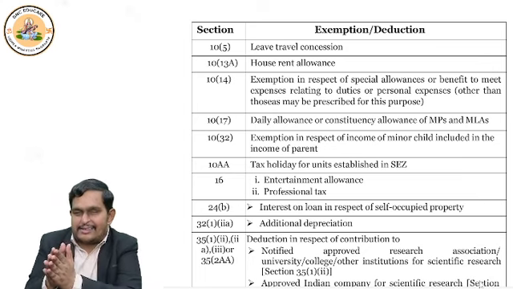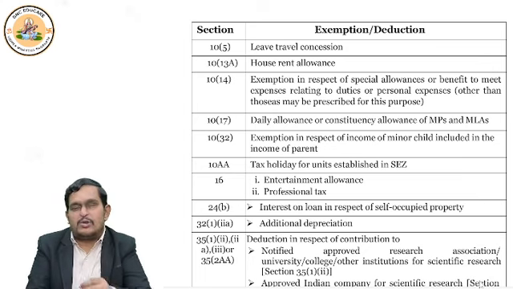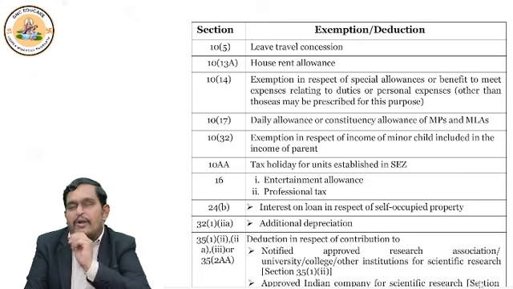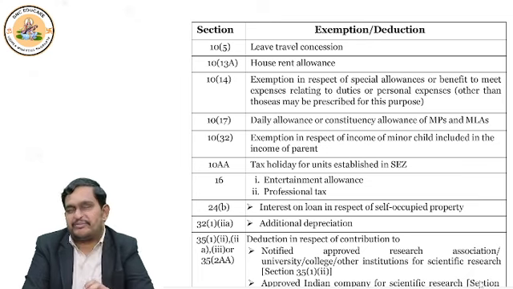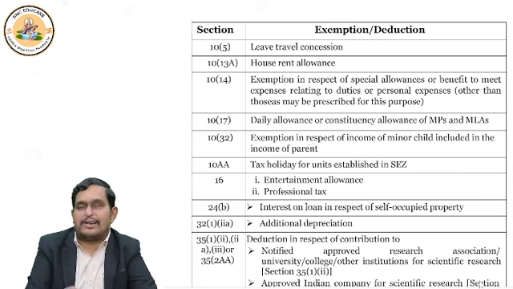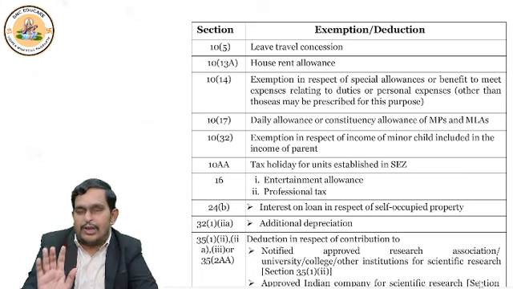So that regime still exists. It's your choice whether you want to continue under default or you want to opt out and go for optional tax regime. It's your choice. Both exist. So if you want to get the deduction of professional tax paid, then go for optional tax regime. There you can deduct it. But under default tax regime, no deduction. Similarly, entertainment allowance also, under default tax regime, no deduction. Whereas under optional tax regime, you were to get deduction, you will get deduction.